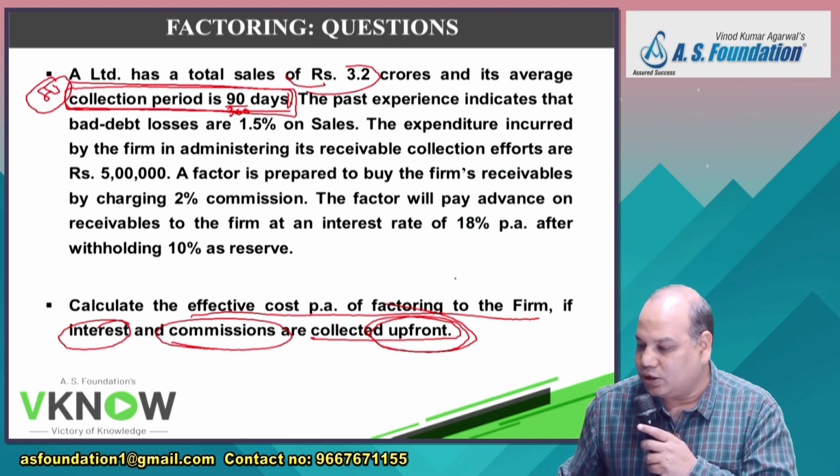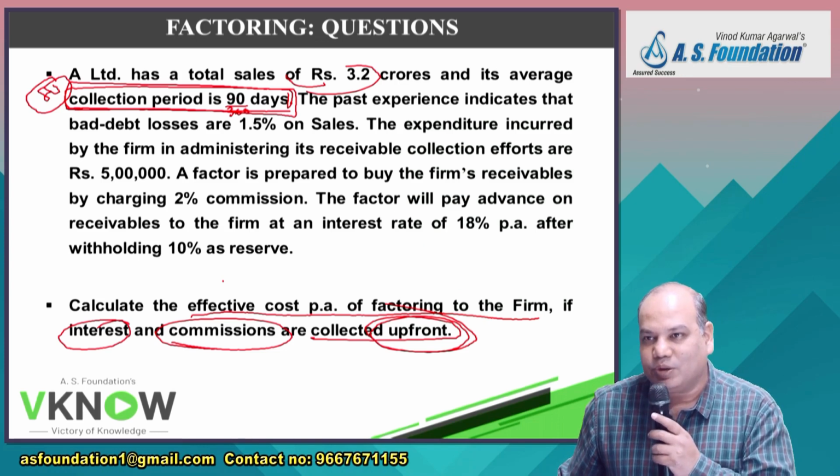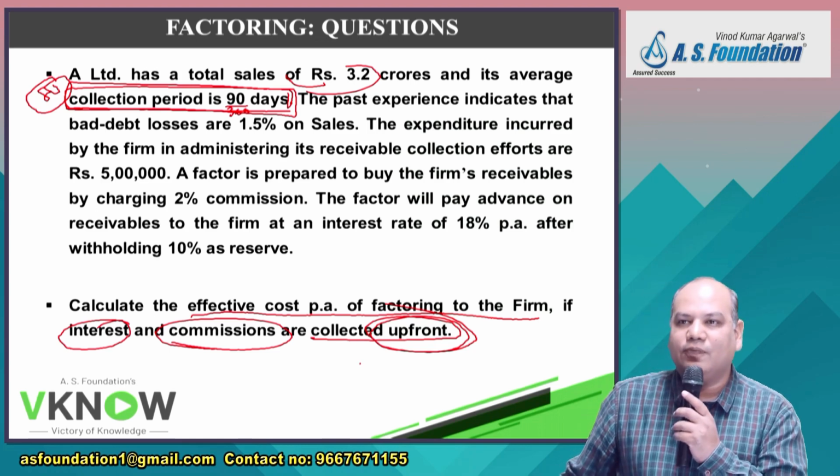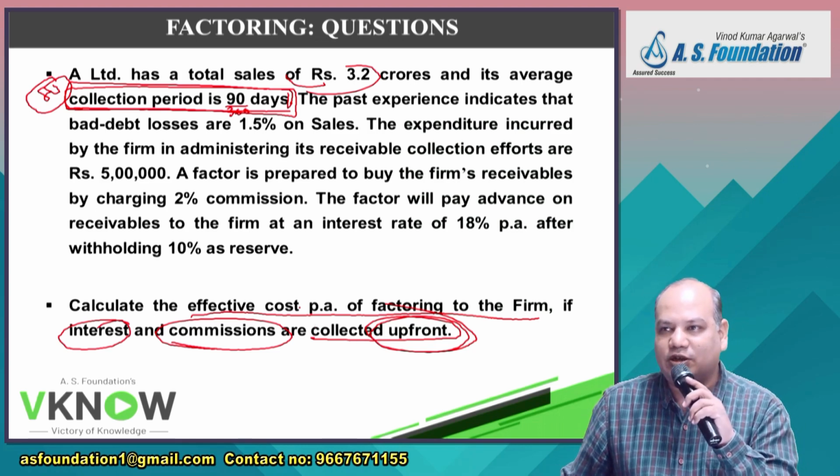Factor will give you an advance equal to 80 lakh minus 10%, 72 lakh, minus commission and interest, because commission and interest will be collected upfront. Collection of interest and commission is upfront, so that will also be deducted.